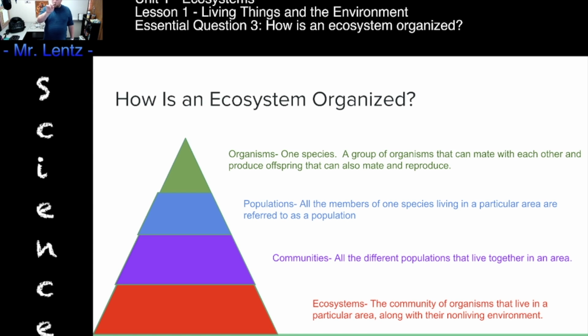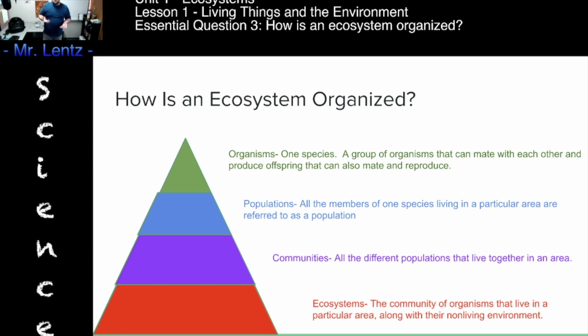Now, if we take that one organism, let's say we have a tiger, and we take all of the tigers that are in that ecosystem together, we go from one organism to a population. Now, a population is just all of the organisms living together that are the same species. You can have a population of tigers. You can have a population of chimpanzees.